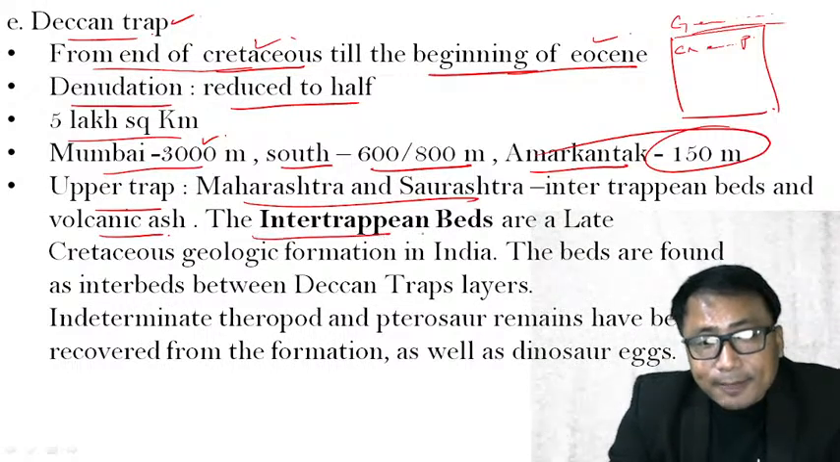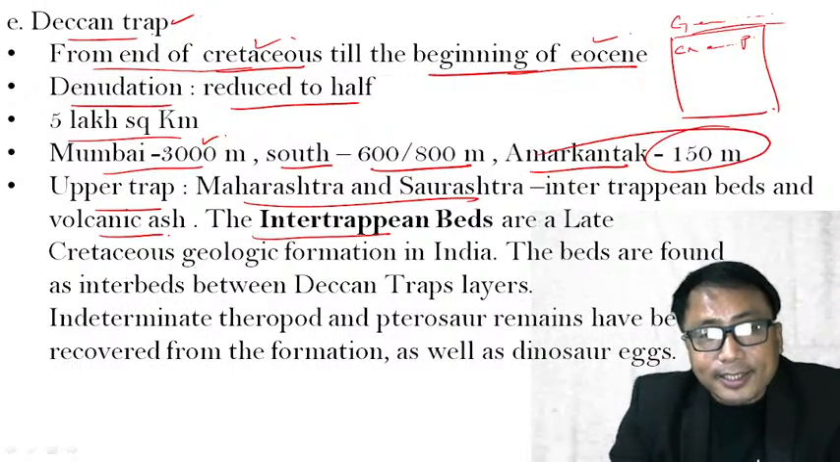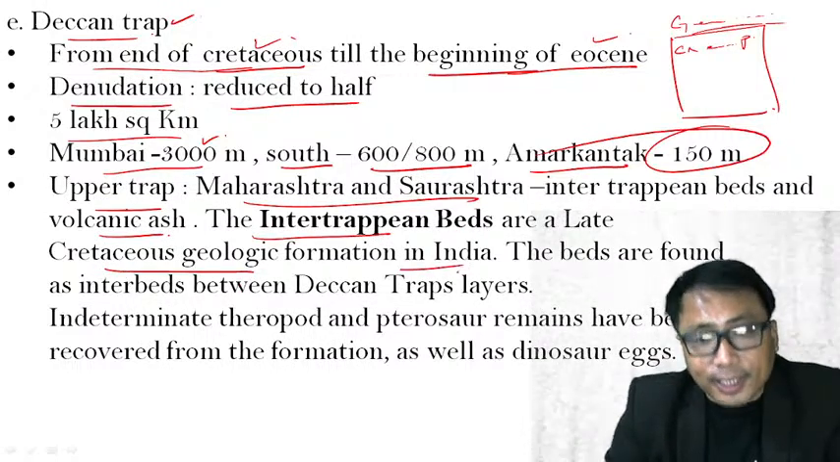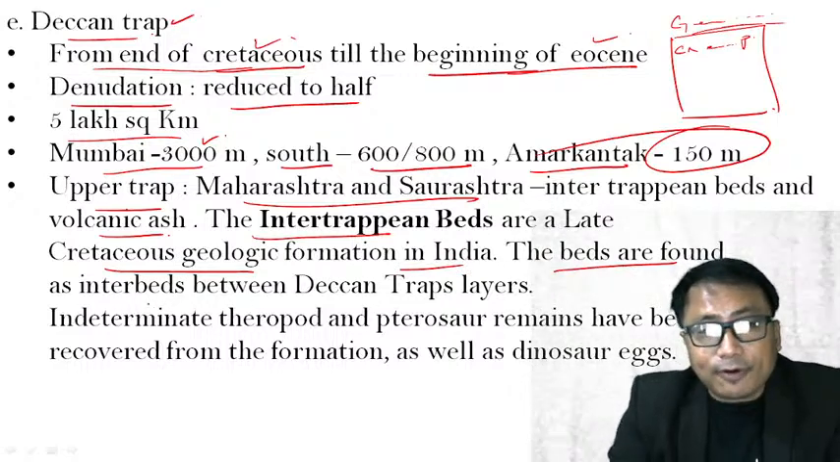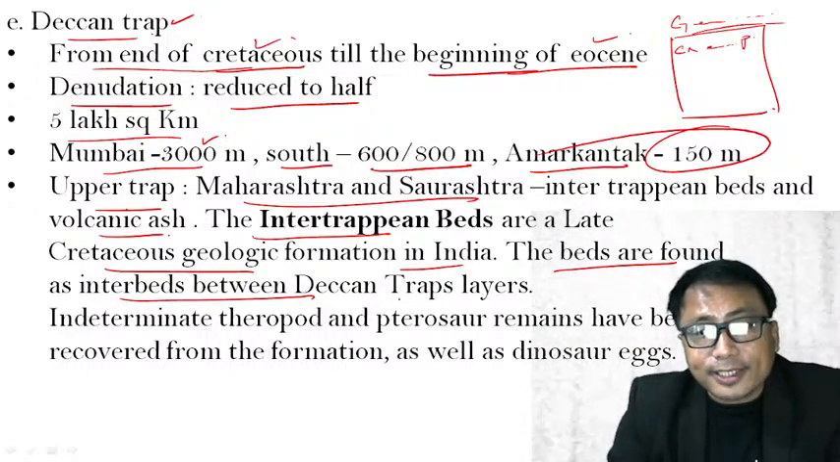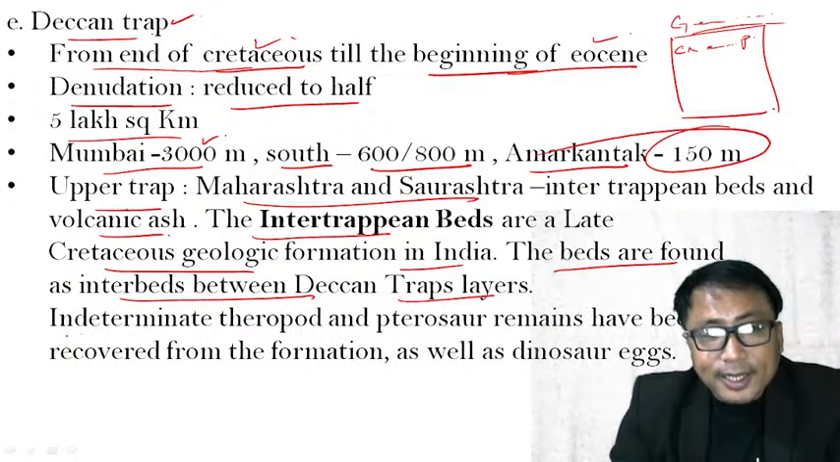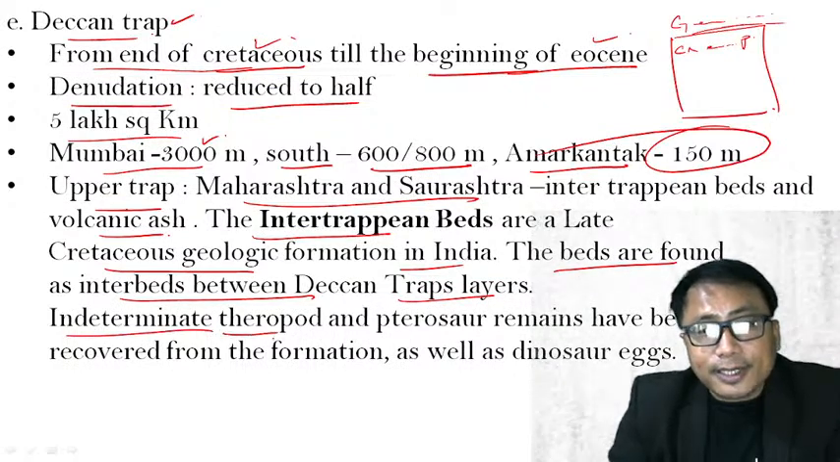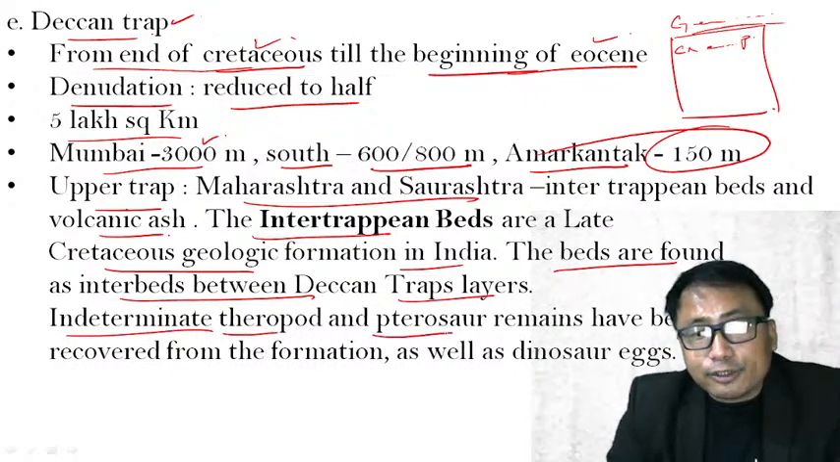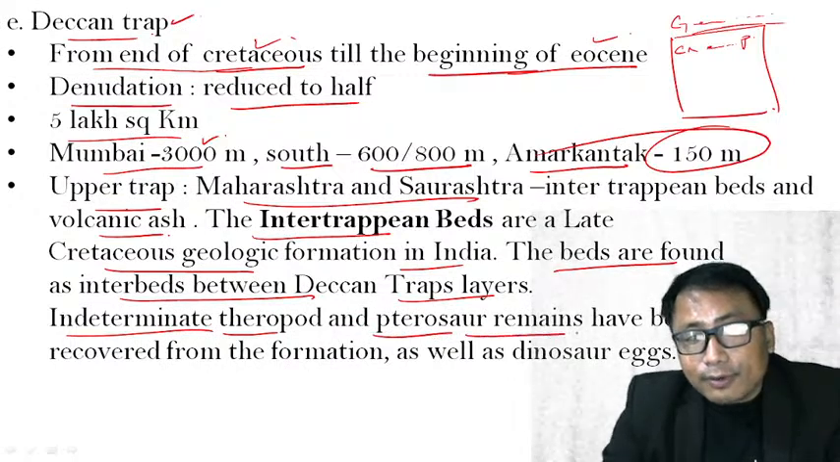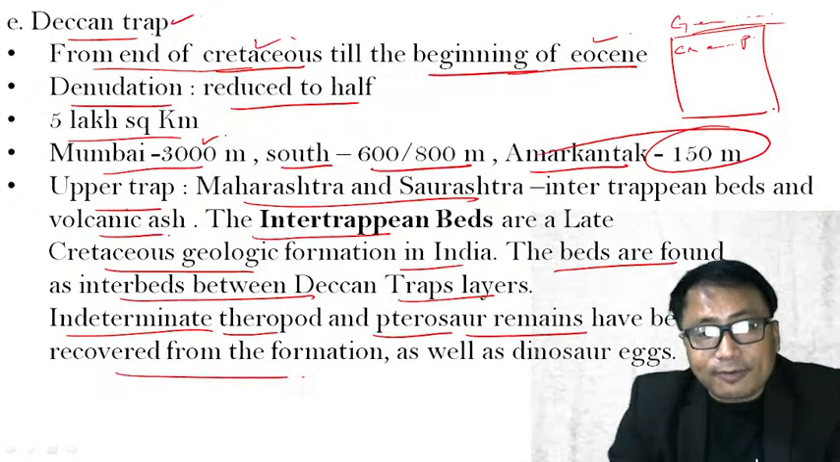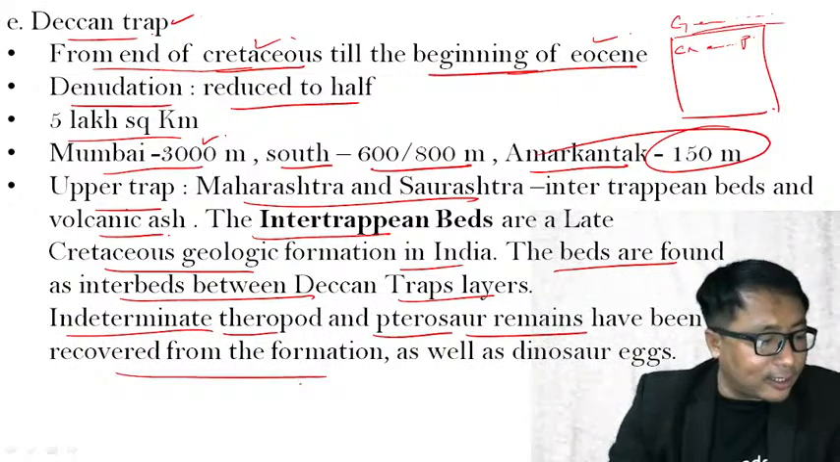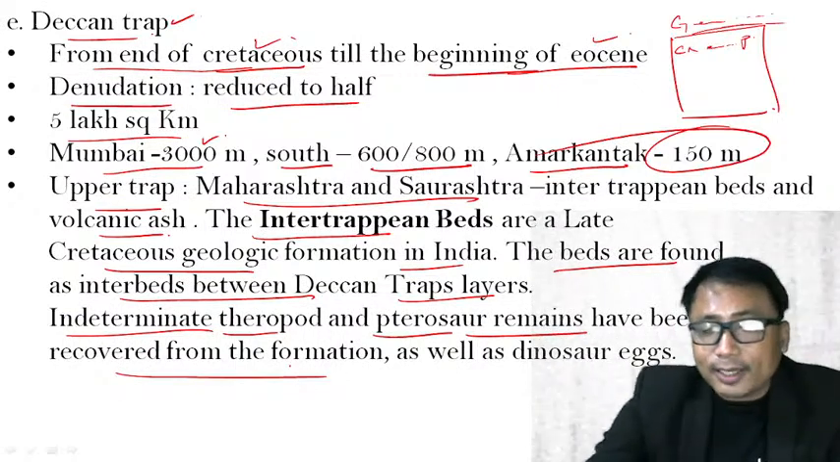The intertrappean beds are a late Cretaceous geological formation in India. The beds are formed as interbeds between Deccan Trap layers. Indeterminate theropod and sauropod remains have been recovered from the formation, as well as dinosaur eggs. These are the important characteristics.